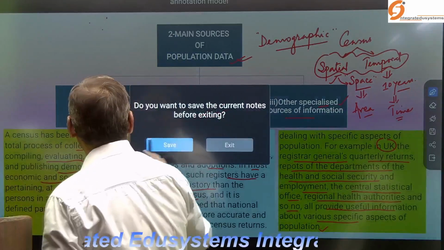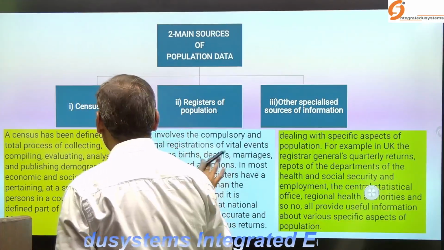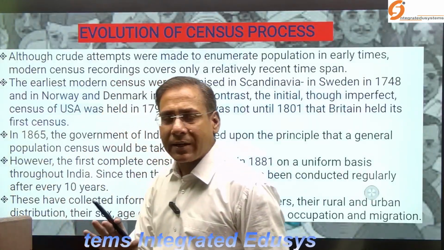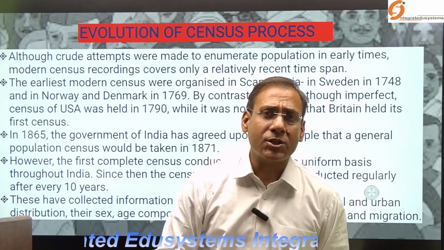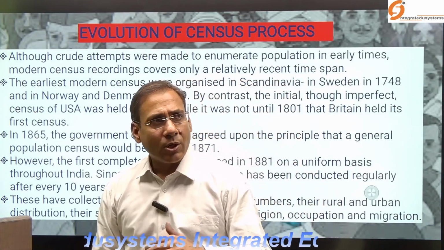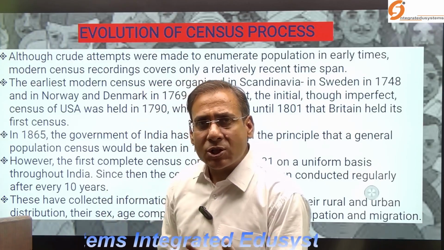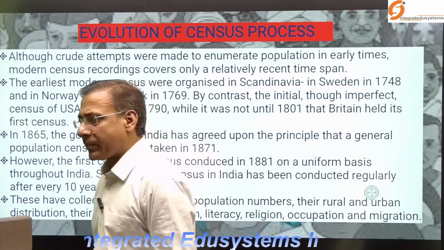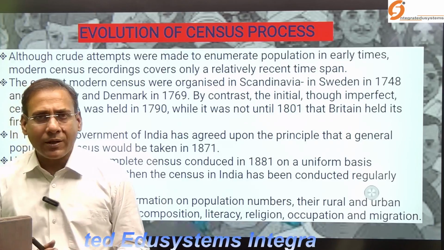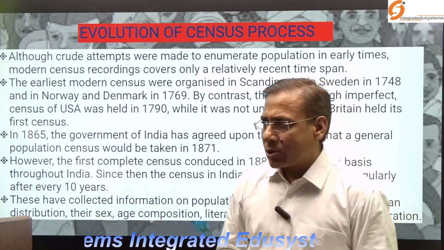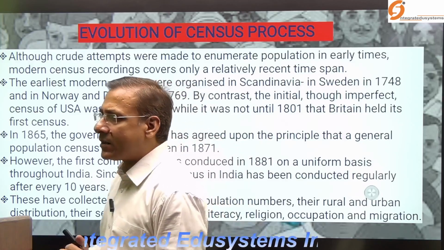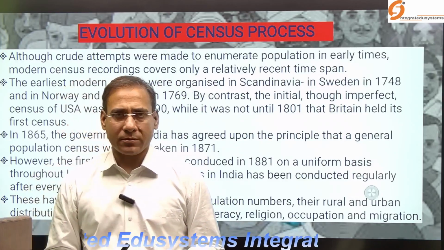So here I have discussed the different sources through which you can understand and get ideas about the demographic structure of a particular nation. Now look at the evolutionary history of the census, at the global level as well as in India, and we can compare. As I have said time and again, census is a modern phenomenon.